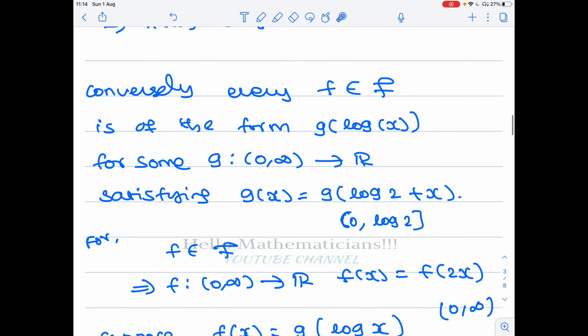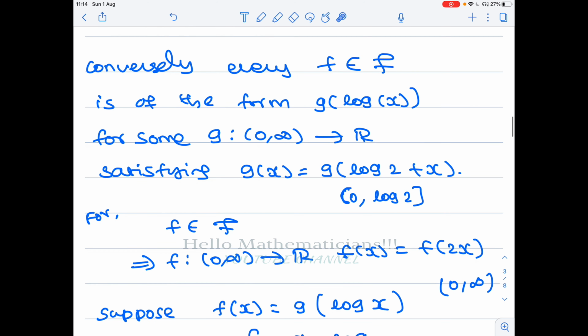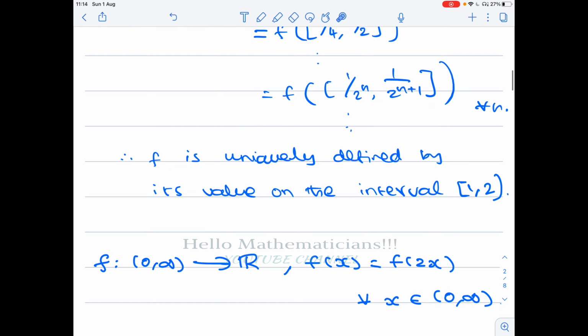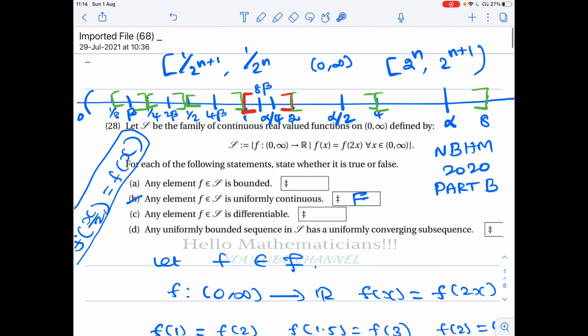Okay, so how to prove every continuous periodic function on open 0 to infinity is bounded? You just draw the diagram, you can immediately see that it is a bounded function. Then using that observation you can rigorously prove it is bounded also. So the first option is true. Every function belonging to script f is bounded.